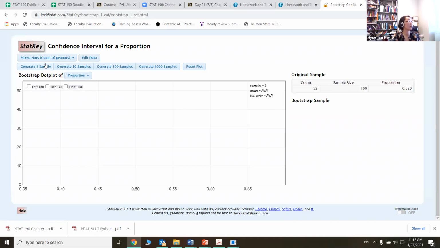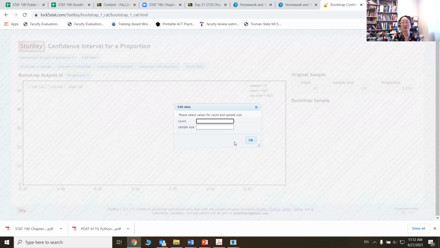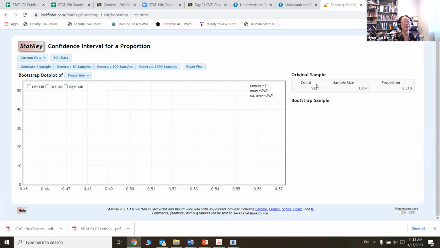And then there's some random data about mixed nuts, but we're going to actually use the data set we were talking about with the tax cut. So I'm just changing the data set to our current data set, the 538 out of 1054, right? That was our data set. Typically, if you're dealing with a real data set, your data will look like that. If you click OK, on the right-hand side there's summary information. The count is 538, the whole sample size is 1054, so your proportion estimate is 0.510.